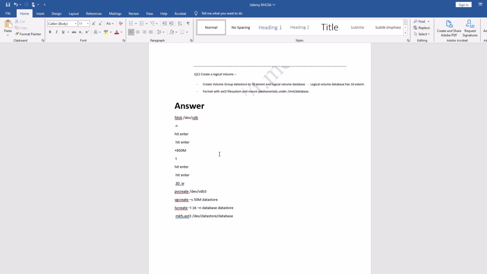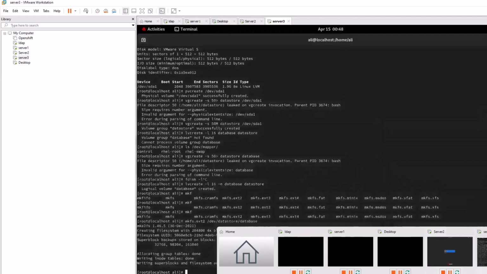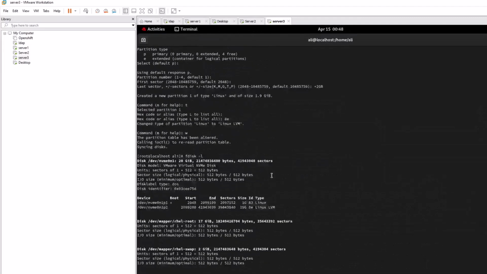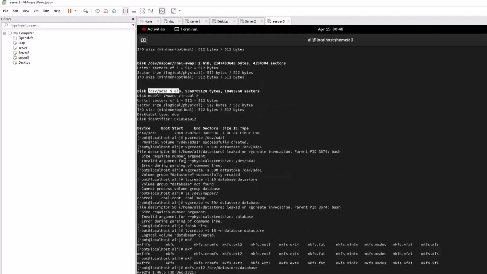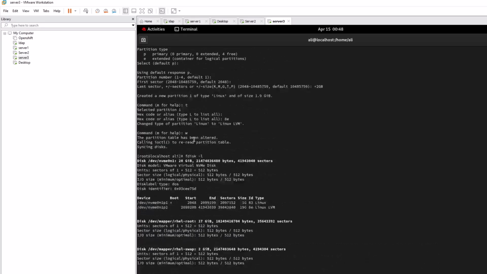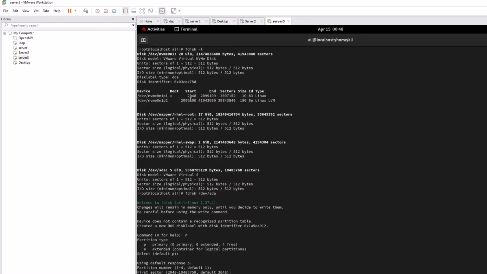So what I'm going to do is follow all these steps so you can easily create your lab environment and perform this task. So if I go up, I have added a 5 GB hard drive, as you know. This is one, and then after that I ran a command. Yeah, if you go upward, let me show you how you can do it. fdisk -l, then you have to type fdisk. Where is it, one second, let me find it. fdisk -l, and then you have to run it to perform the task.